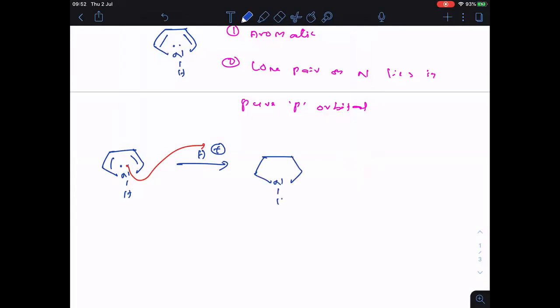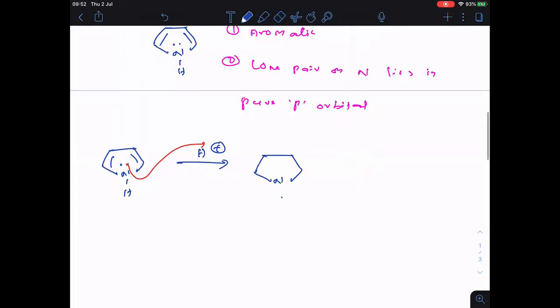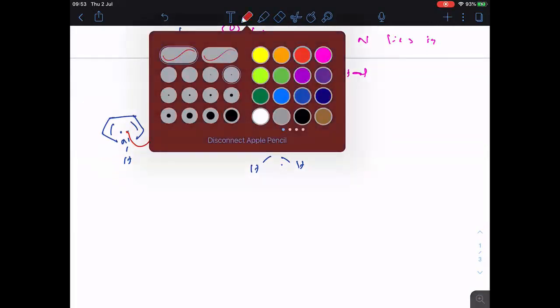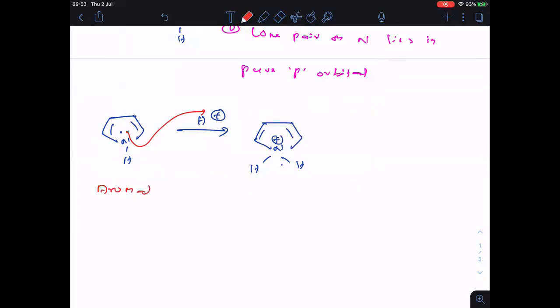Clear everyone? Now here nitrogen already has one hydrogen, and one more hydrogen came here with a positive charge, because nitrogen lost its electron pair. Previously it was aromatic, and now it is non-aromatic. Remember, this nitrogen is sp3 hybridized, so it is non-planar, and hence it is non-aromatic.